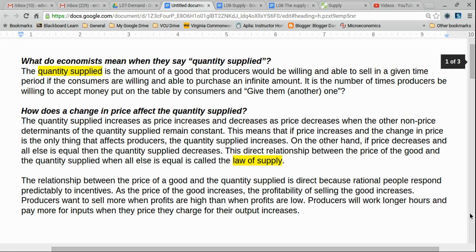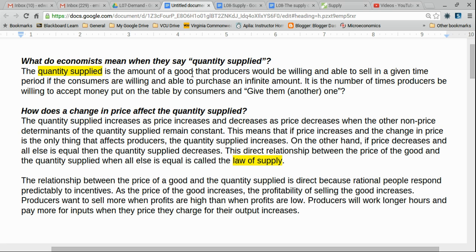The quantity supplied is the amount of a good that producers would be willing and able to sell in a given time period if the consumers are willing and able to purchase an infinite amount. It's the number of times producers would be willing to accept money put on the table by consumers and, quote, give them another one.